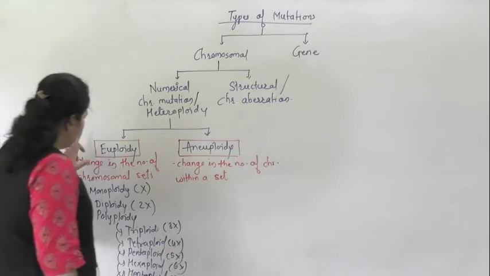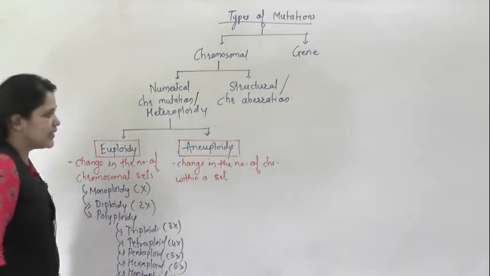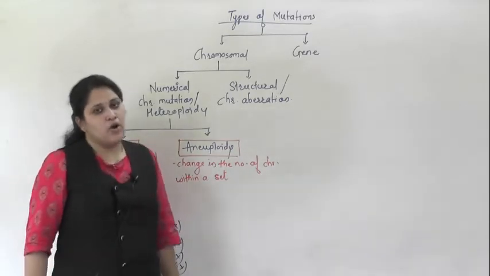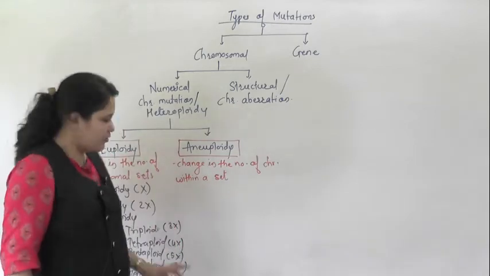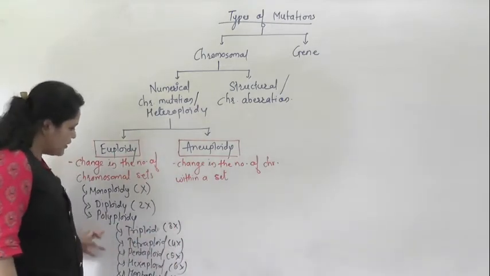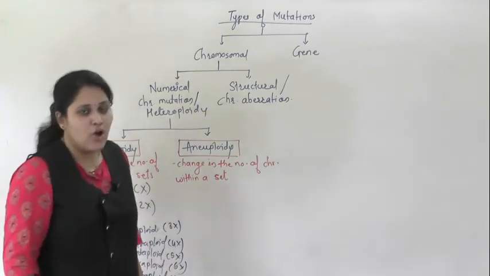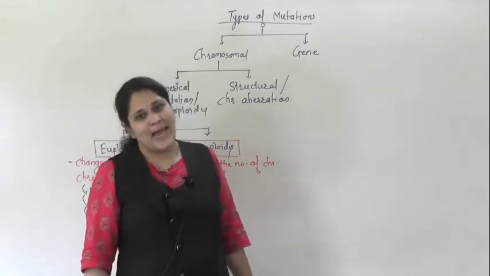Fine. Now this euploidy is again of two types. Based on this, these polyploids we usually classify as autopolyploids and allopolyploids.